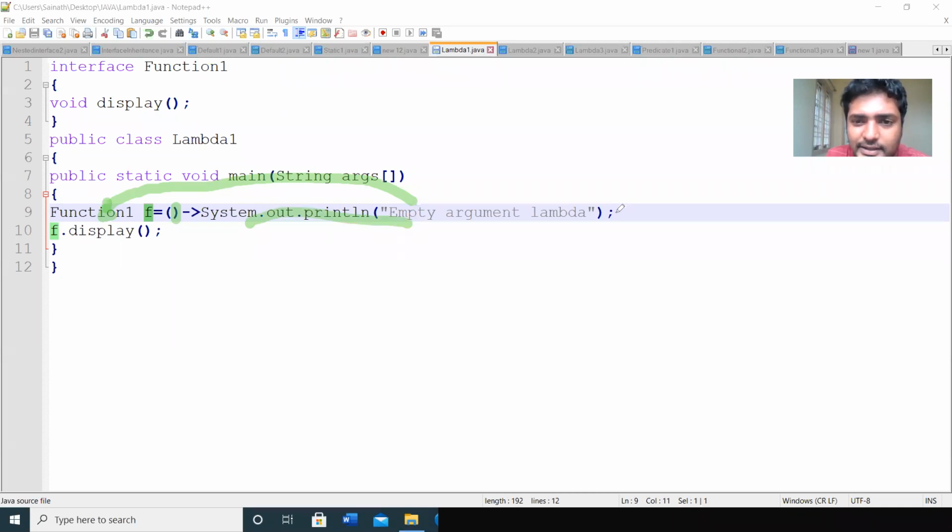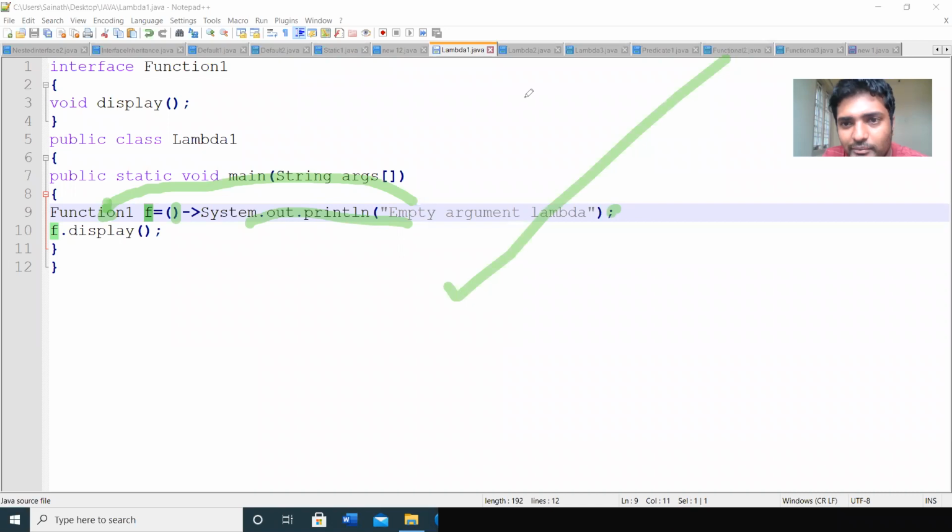We end this with a semicolon, and then we can invoke that method by using the object, f.display(). So this is the simple one. The same program can be implemented in the general way also, but the lines of code increase, and the burden on the compiler also increases. In order to reduce that, lambda functions were included in the Java SE 8 version.